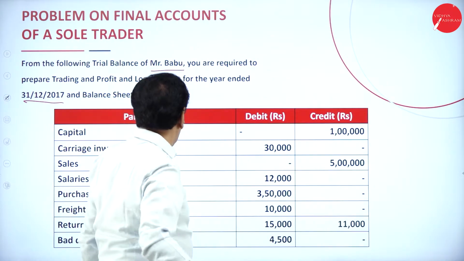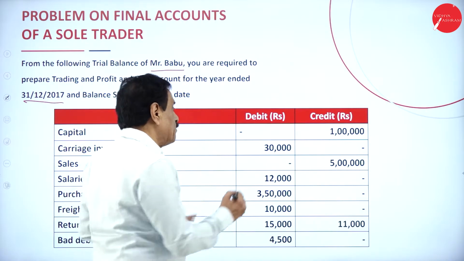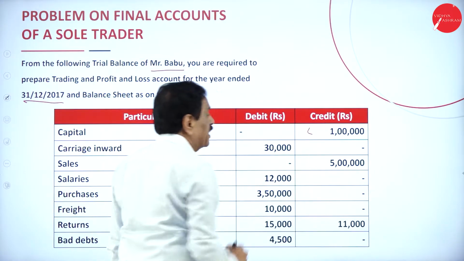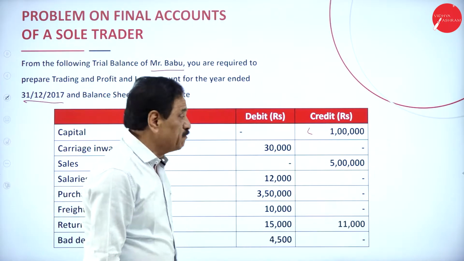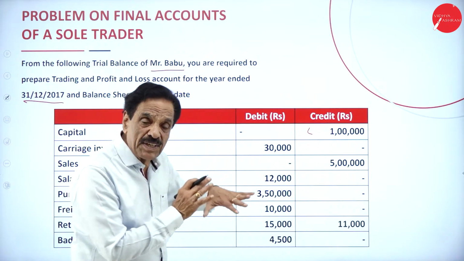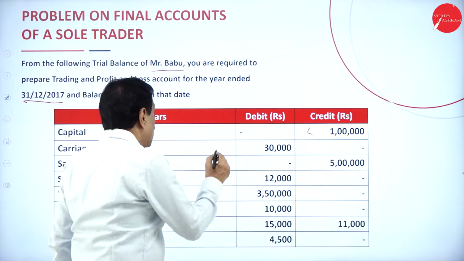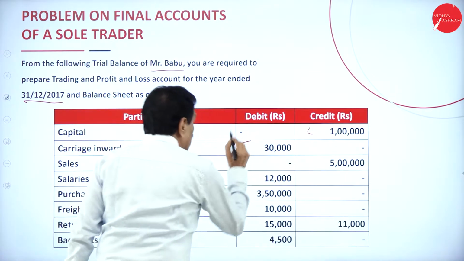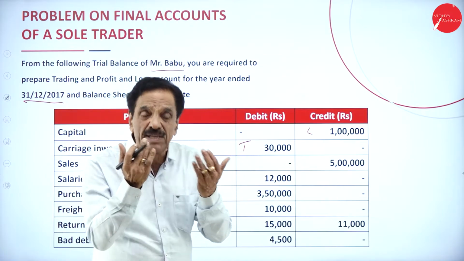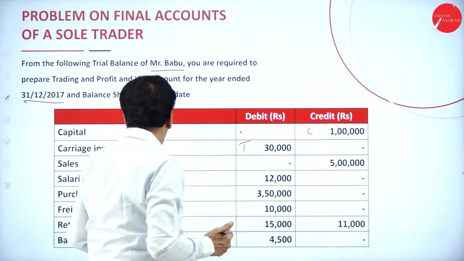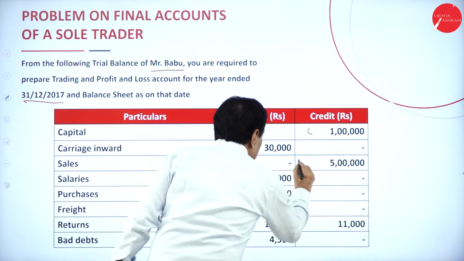If we go with the problem, capital is a liability item. Directly it will come on the liability side of the balance sheet. You must be in a position to bifurcate like this. What is the next one? Carriage inward, trading account. Carriage inward means raw material is coming in. Then what do we have? Sales come in the trading account, credit side.